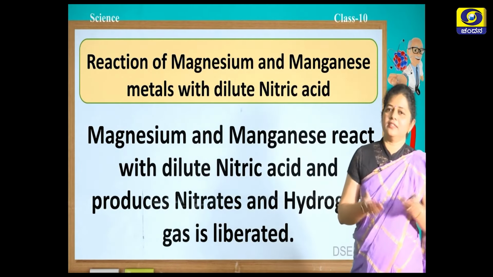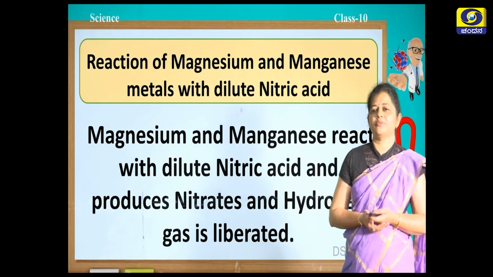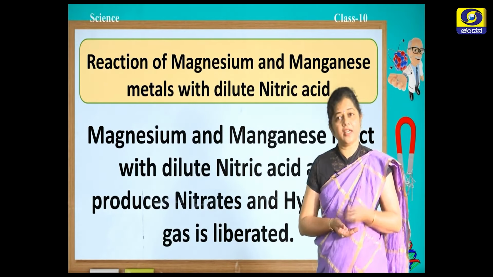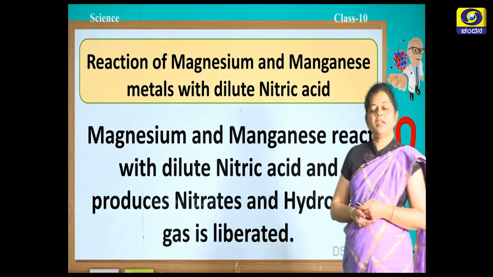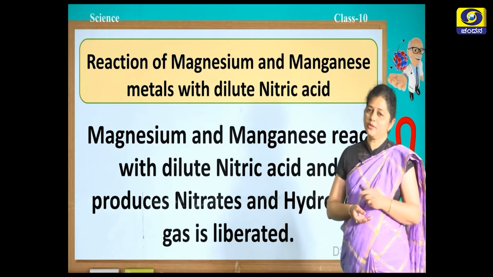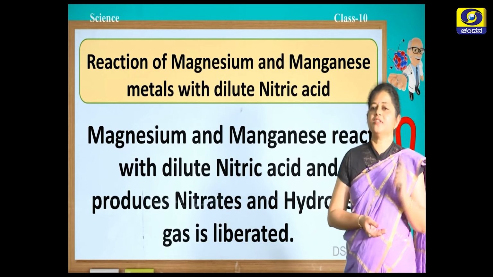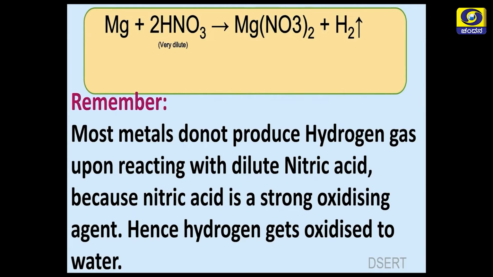First of all, let us see how magnesium and manganese react with dilute nitric acid. In the previous class, we learnt about the reaction of metals with hydrochloric acid. Now, let us see how they react with nitric acid. Magnesium and manganese both react with dilute nitric acid and produce nitrates, and in the reaction, hydrogen gas is liberated. Magnesium reacts with very dilute nitric acid to form magnesium nitrate. In the process, hydrogen gas is evolved.